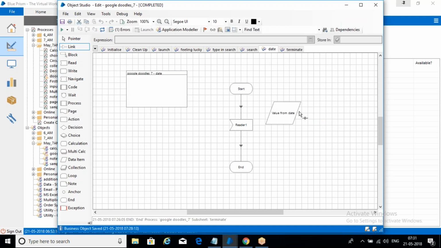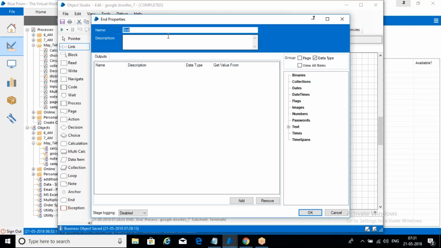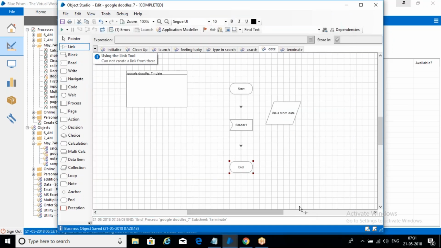Here we need to create an output parameter, then only can we see that in your Process Studio. Just double click on this, create an output parameter for out, give the name, the result will be the value from this one, click OK and save it.